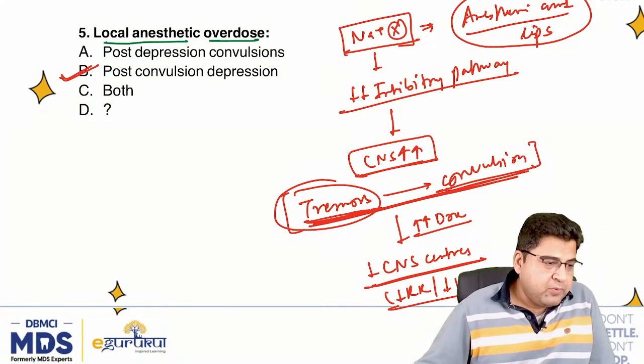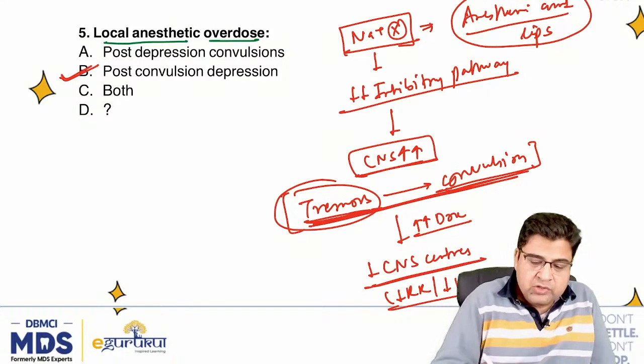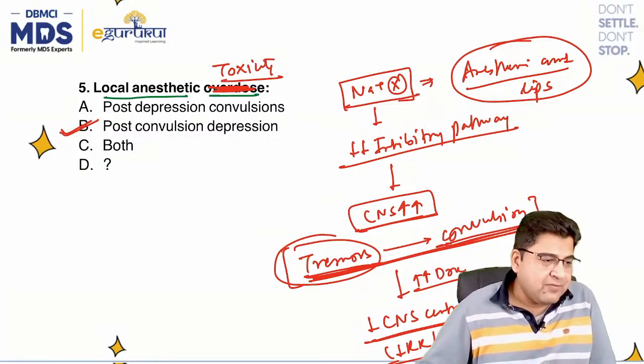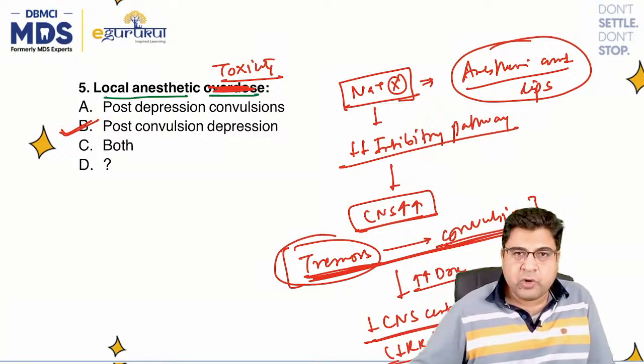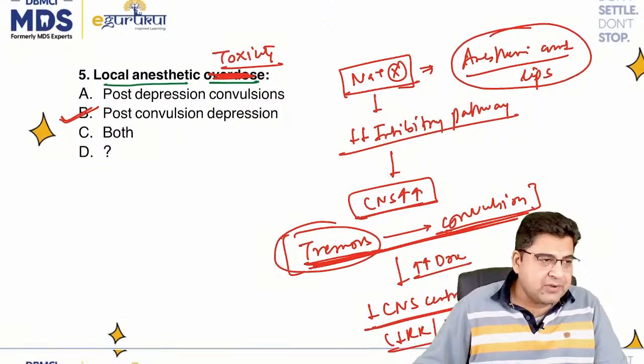Yes, question 5, post-convulsion depression was the answer. Dr. Afreen, it's about the toxicity. Okay, so it wasn't overdose. Instead of the word overdose, the word was toxicity. So local anesthetic medicines toxicity was given. Okay, fine, that's very good. Instead of the word overdose, the word was toxicity, and the answer was post-convulsion depression.